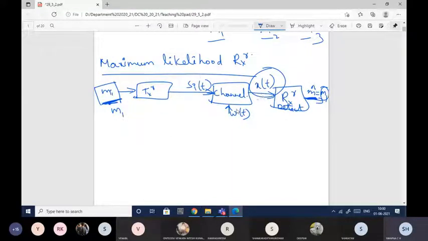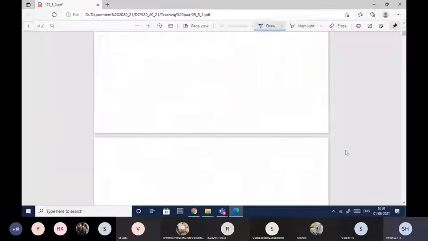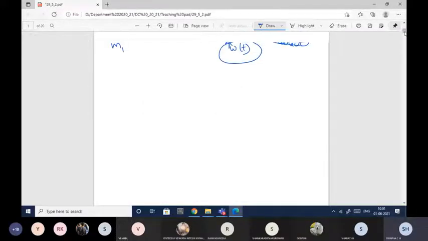Why am I calling it a random function? Because w of t is a random function, because we don't know how that noise signal will be. So that is the reason x of t is also a random signal. Random signals will not have an exact value, so we will speak in terms of random values, and we'll be dealing with probability.